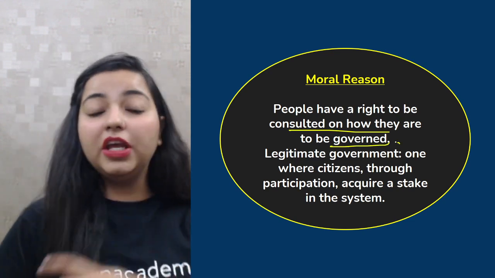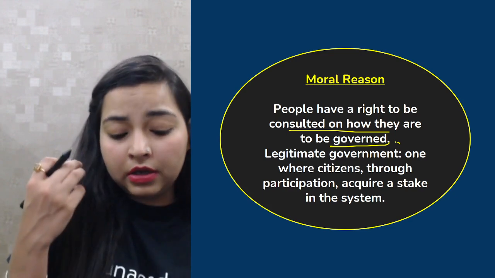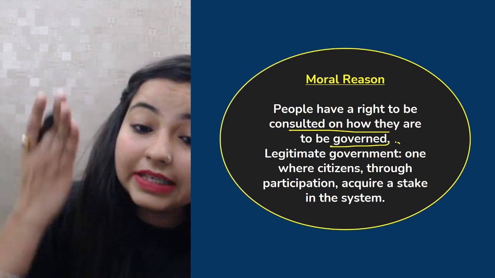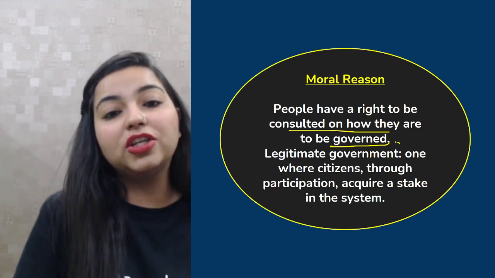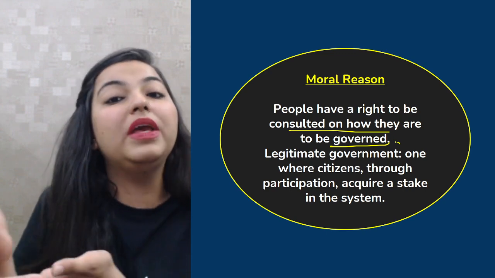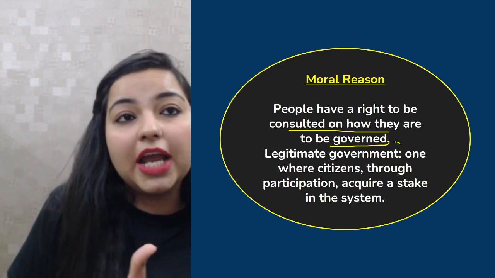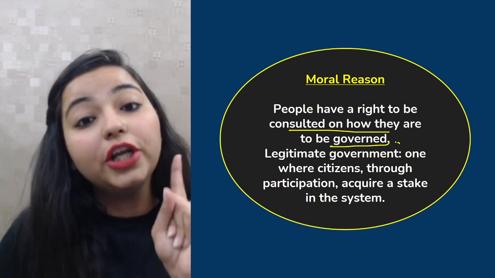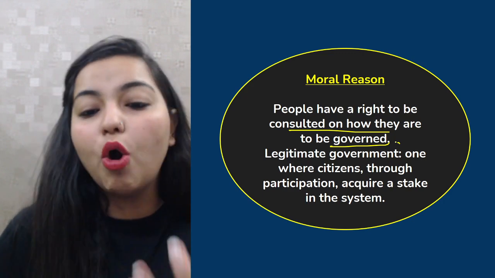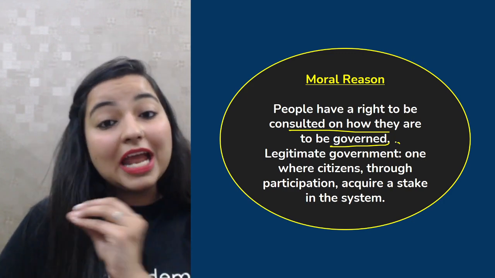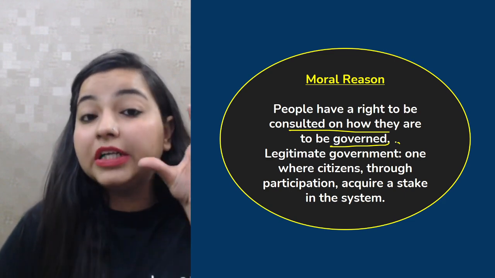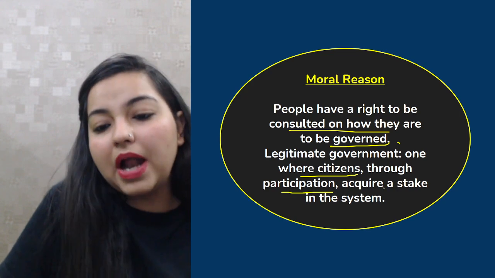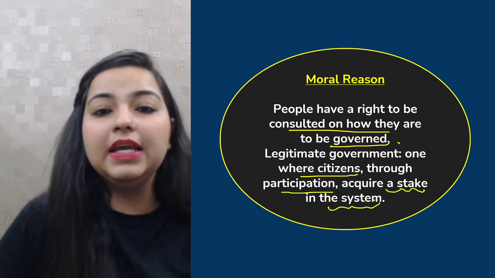The people have the authority that if they want their desires and aspirations fulfilled, they have the entire authority for that. They should tell the government how they want to be governed. Definitely, the government has to take a call on what is good for the people and what is not, but that should be according to the desires and the will of the people. Any legitimate, proper, democratic government is formed where the citizens, through participation, acquire a stake in the system.